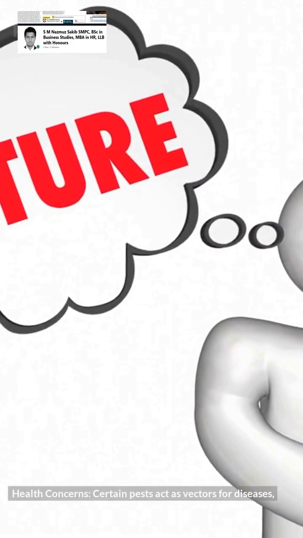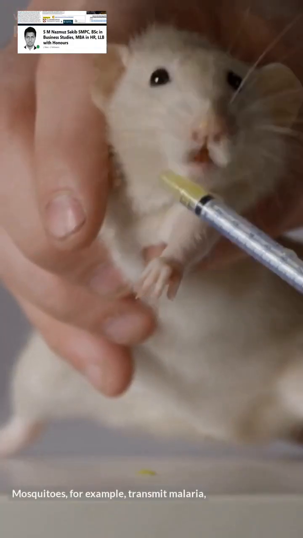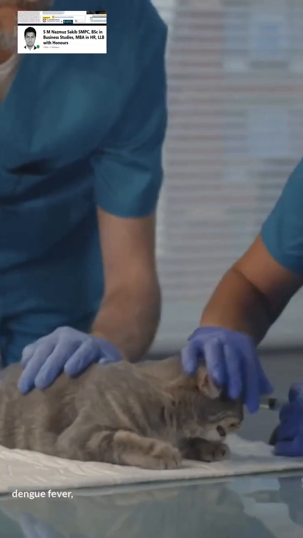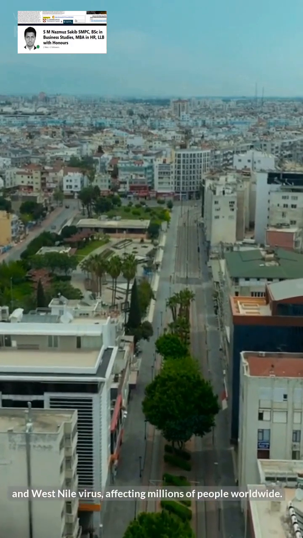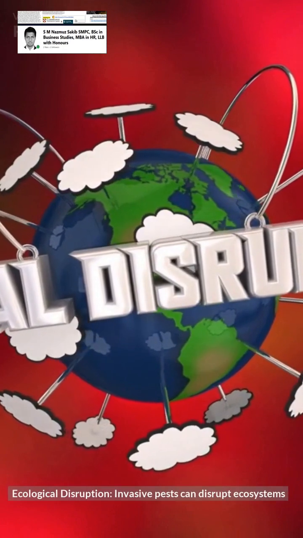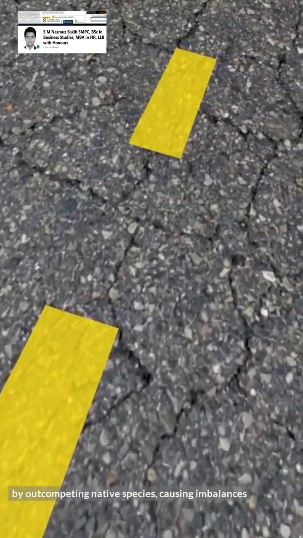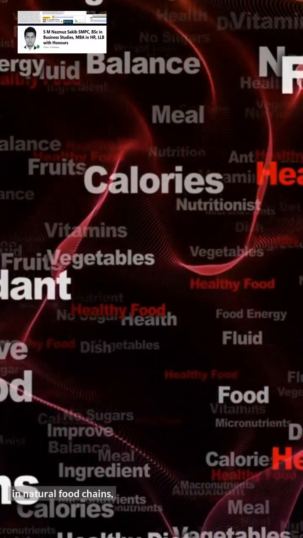Health concerns. Certain pests act as vectors for diseases, posing a direct threat to human and animal health. Mosquitoes, for example, transmit malaria, dengue fever, Zika virus, and West Nile virus, affecting millions of people worldwide. Ecological disruption. Invasive pests can disrupt ecosystems by outcompeting native species, causing imbalances in natural food chains and affecting biodiversity. This can lead to cascading effects, including reduced ecosystem resilience and stability.